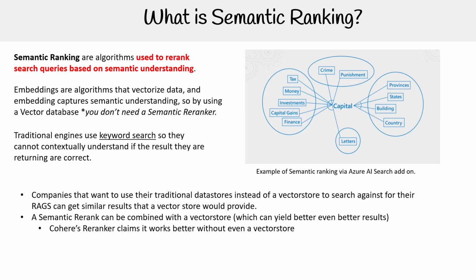So just understand that you could just use keyword search. You could use semantic searching. You could use it with embeddings. You could use it without embeddings. But just understand that a semantic re-ranker or semantic ranking is an algorithm that's going to re-rank search queries to best optimize them. Okay?